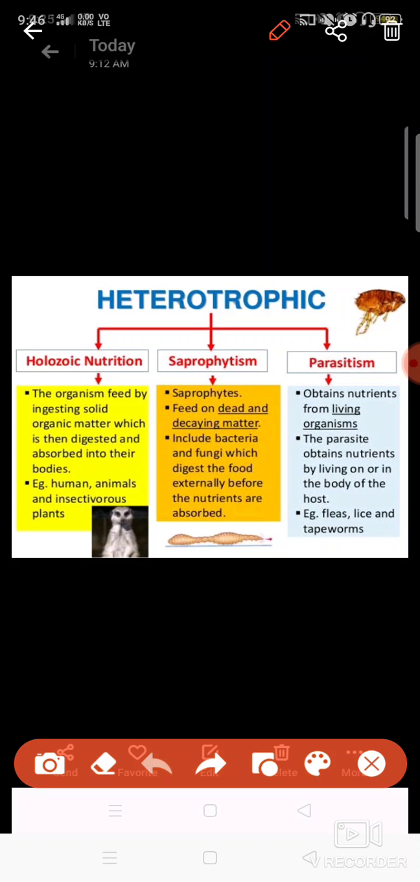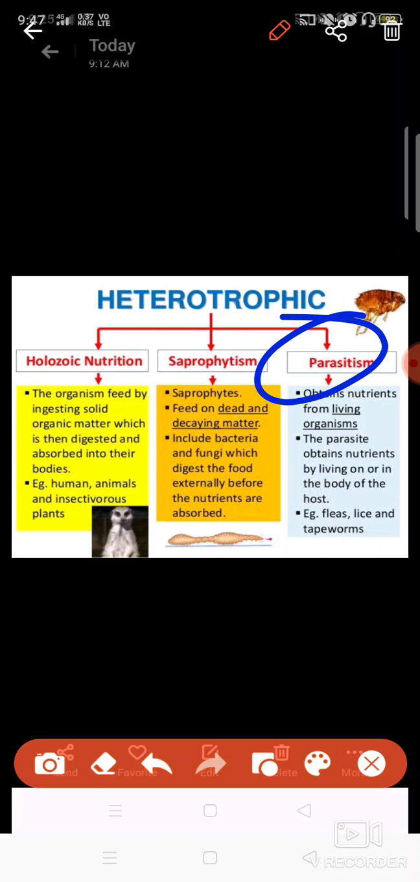Any organic matter which is decaying, or going to decay, or is dead. So these organisms feed basically on dead and decaying matter only. Some examples are mostly fungus, and some bacteria are also there. Like if any animal dies in the forest, bacteria decompose their body.